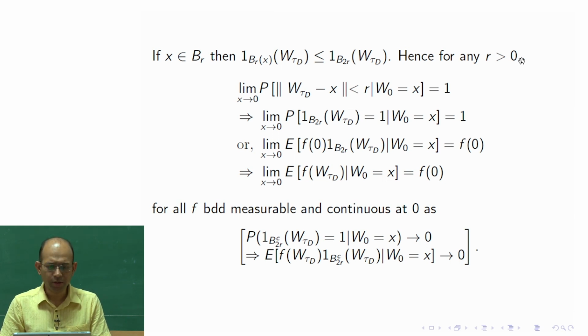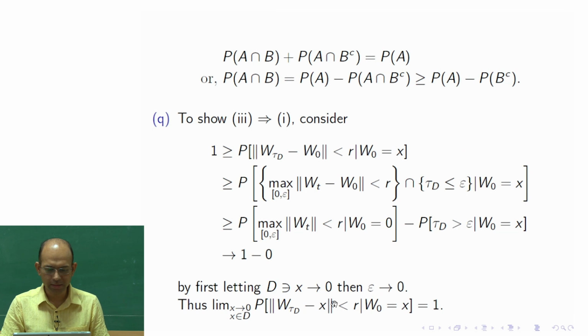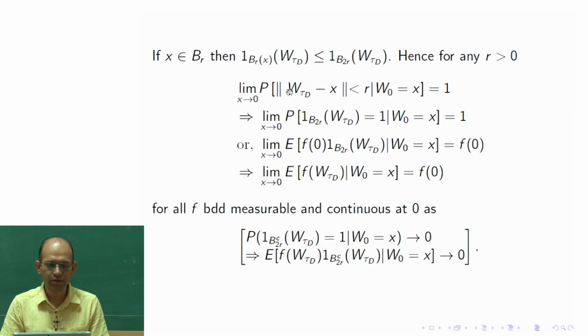Hence, for any r positive, what we do is we write what is written here, the last line actually, and the same thing I am writing: limit x tends to 0, probability that norm of w tau d minus x is less than r given w0 is equal to x is equal to 1. So, this would imply that, here r is there.